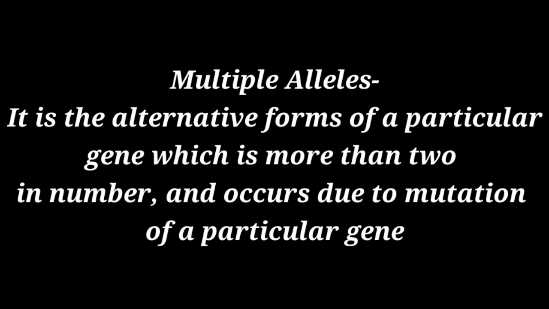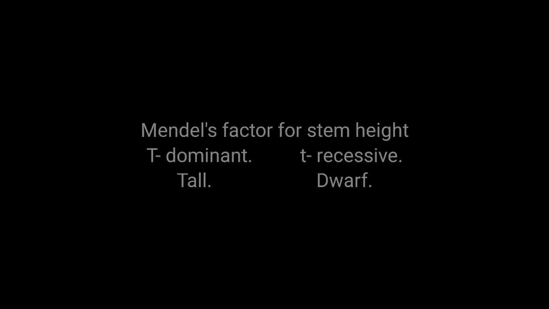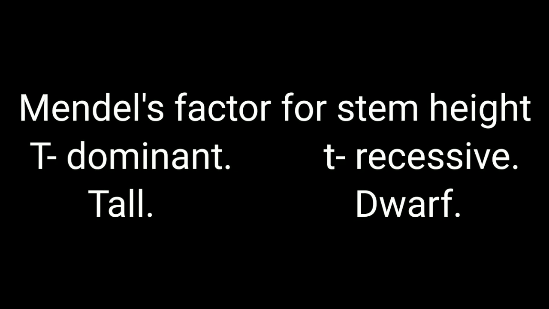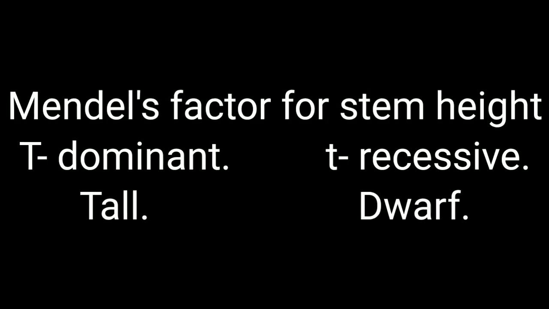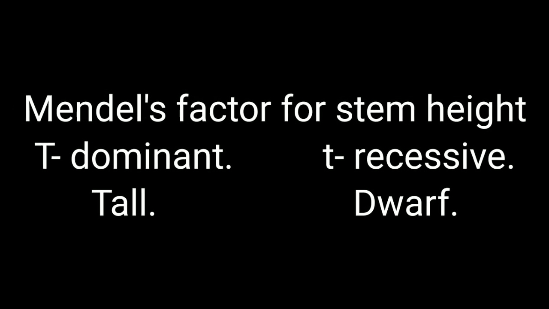Here, I want to mention the Mendelian factors or alleles. For example, Mendel took capital T and small t as the alleles for the stem height; either the stem will be tall or it can be dwarf. So these are the 2 alleles that represent the stem height for a particular plant.